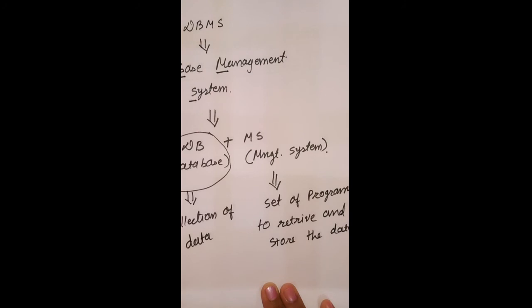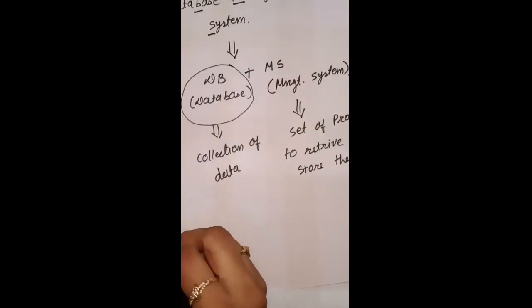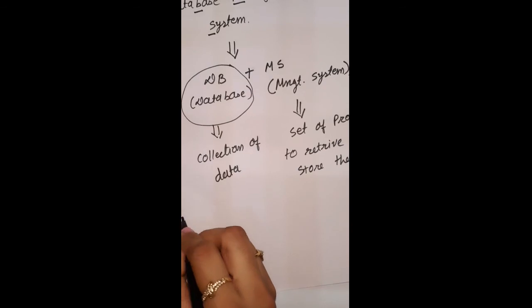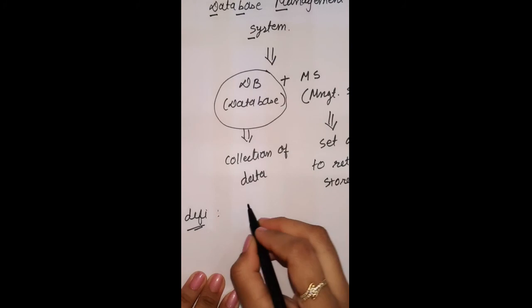So based on this we can define DBMS like this. What is the definition of DBMS?